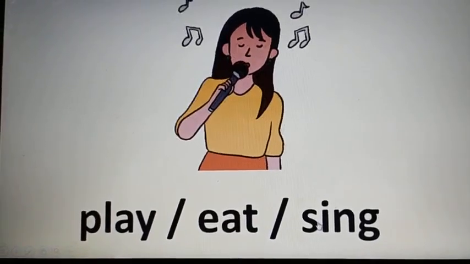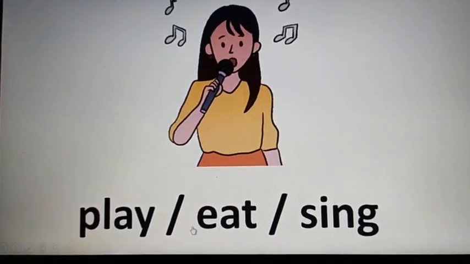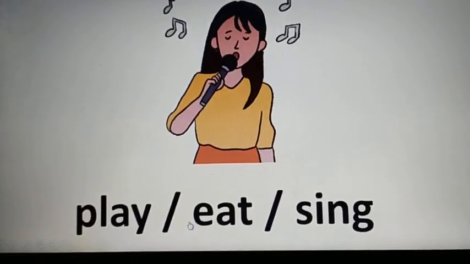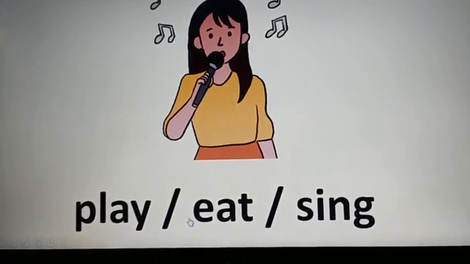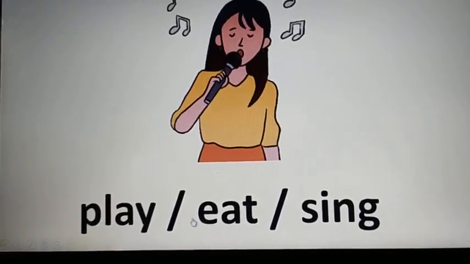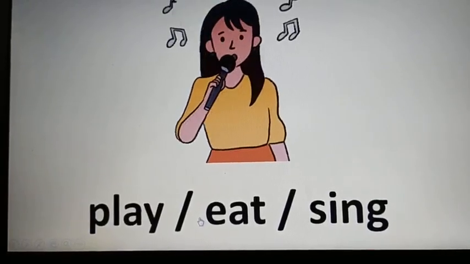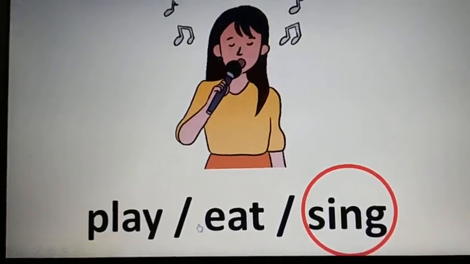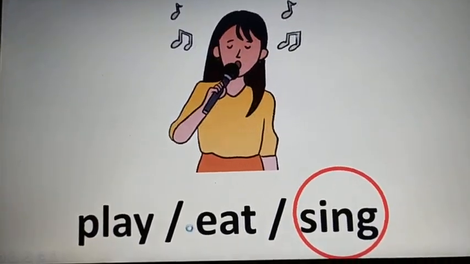You have heard it. So, what will be the answer? I know, you have guessed it rightly. You have put your finger around that word and you have circled that on the screen. Now, let's see whether your answer matches with the right answer or not. Let's see. Sing. Very good. Well done, children. Let's move on to the next slide.